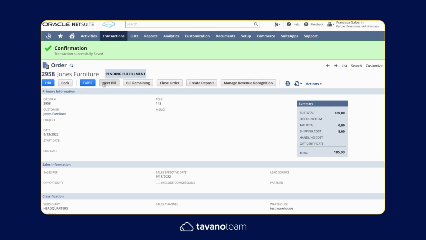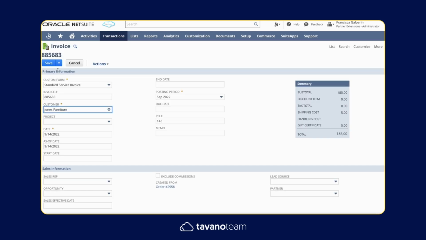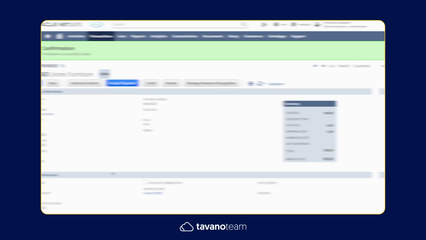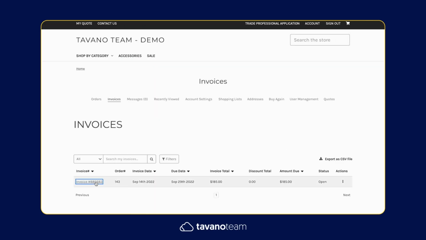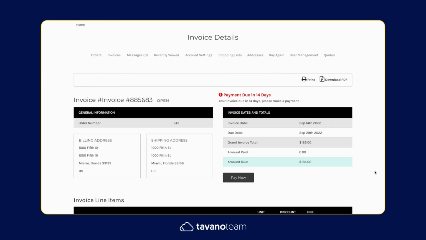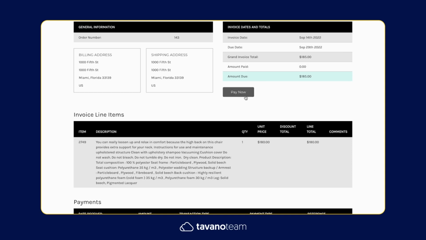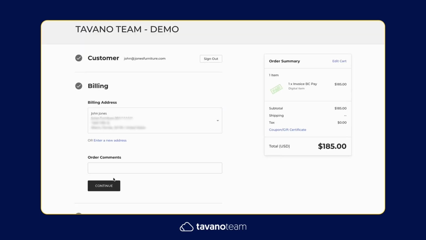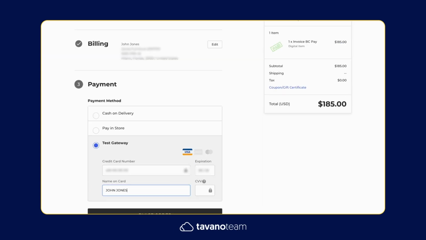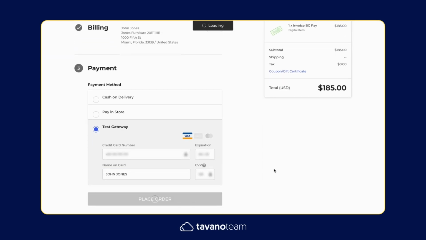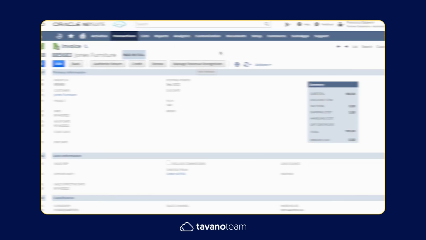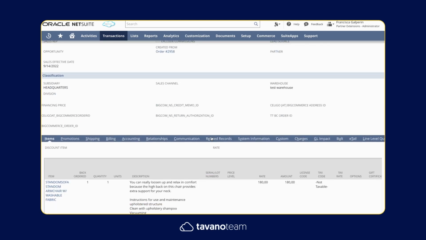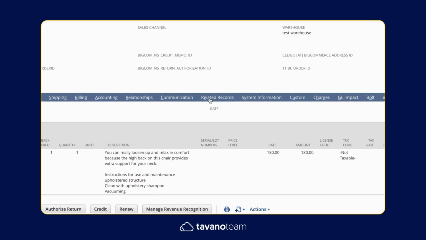When the order is billed in NetSuite, the invoice will be generated in B2B Edition, making sure it's available to the company users to see and pay. When a payment is issued in either system, it will be recorded in both platforms.